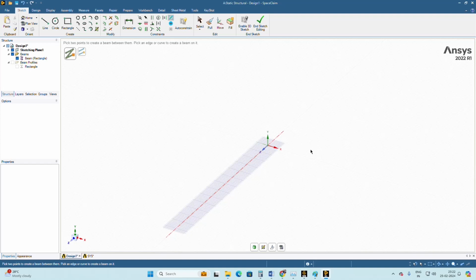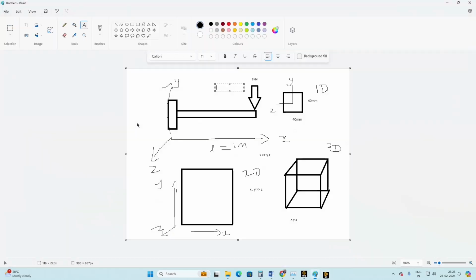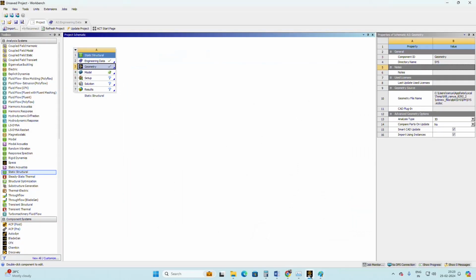So for this problem, this is what we have to create in the geometry session. Once we created it, you have to click on File and exit SpaceClaim. Once you do that, if you come back to Workbench, you can see that there we have the tick mark.